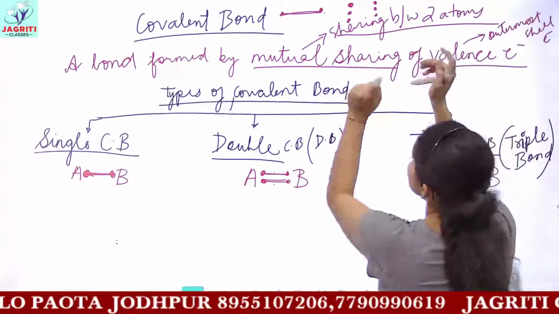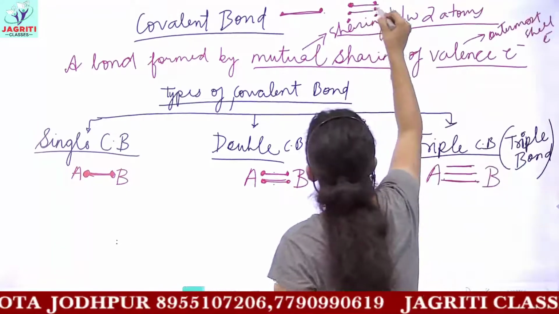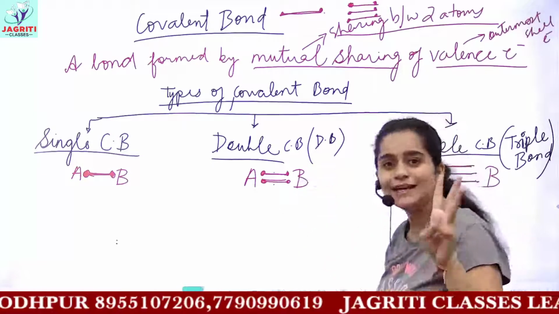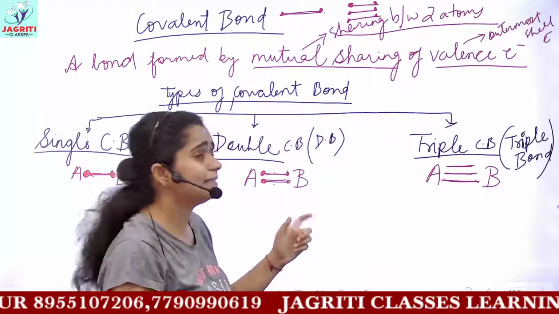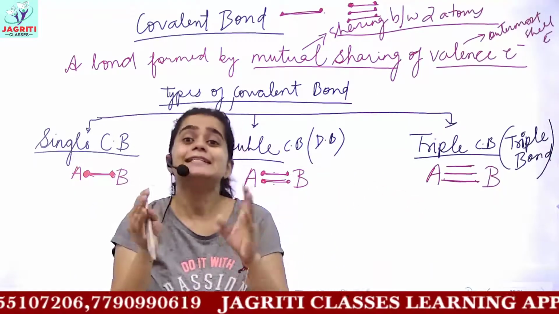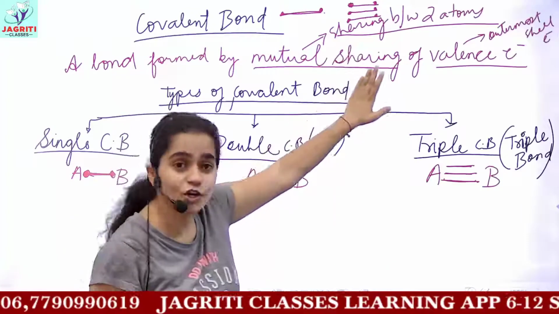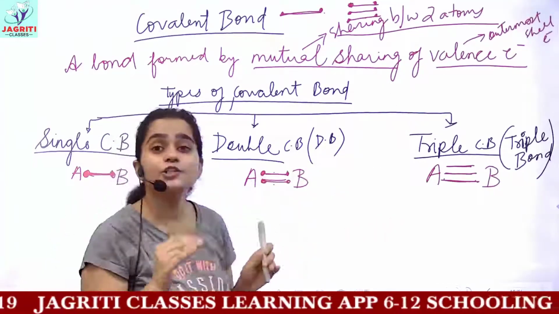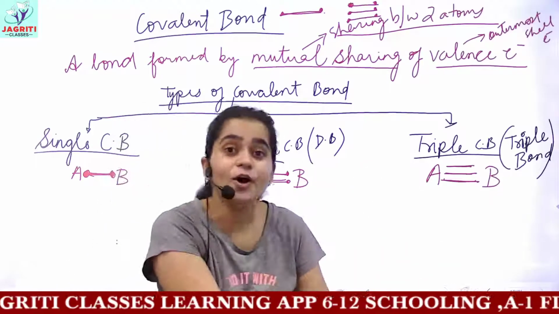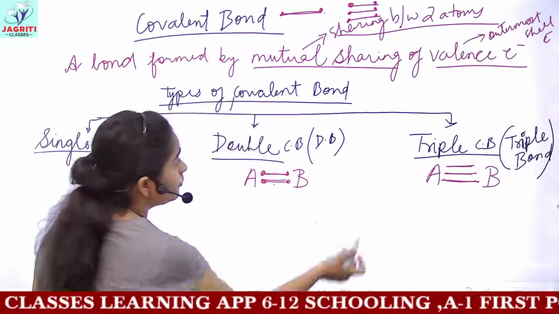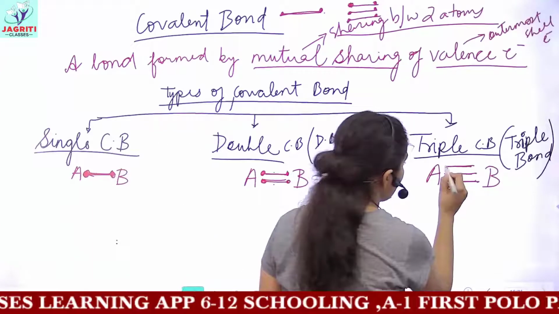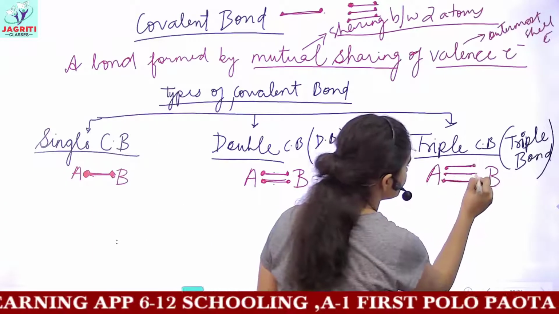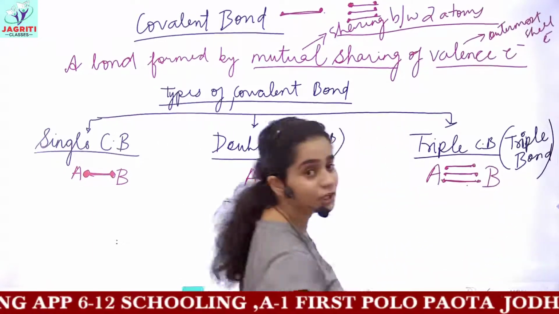Now you have 6, so you would get 3 covalent bonds. That is, the number of bonds formed is half the number of valence electrons, or the reverse: the number of electrons is double the number of bonds. And for triple covalent bonds, you have 6 valence electrons and in turn 3 bonds.